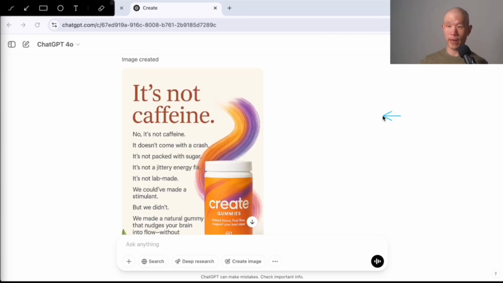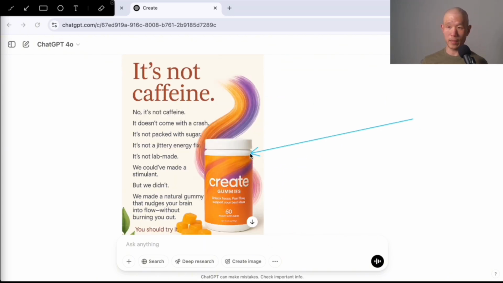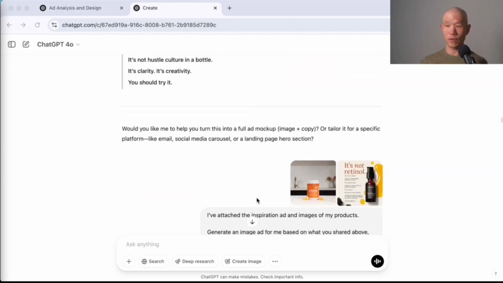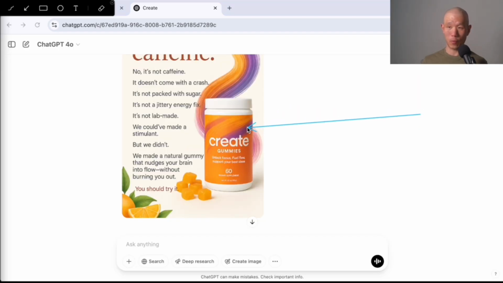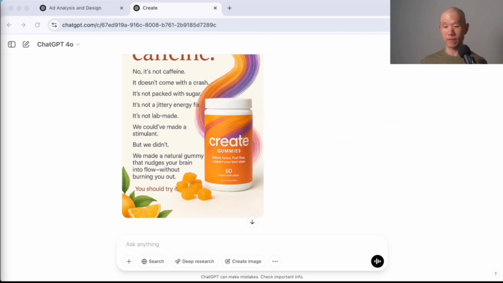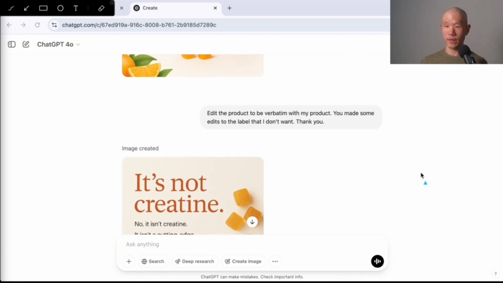So the first thing it spat out visually looked okay, but it missed the mark because I don't really care about saying that it's not caffeine. The other problem was that the label is actually different from the example label that I gave it. So you'll see that it actually looks quite different. Well, subtly different. Like the one that it did up has purple in it now, and it's also much taller than the example that I gave. So what I did was I said, edit the product to be verbatim with my product. You made some edits to the label that I don't want.